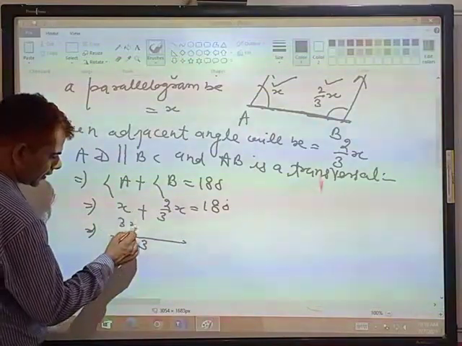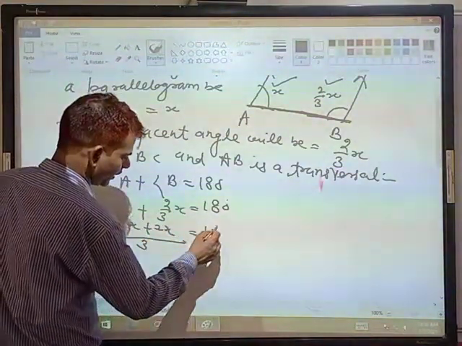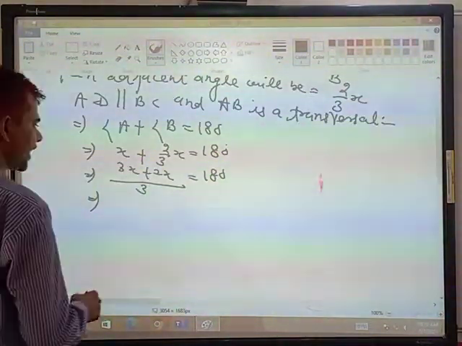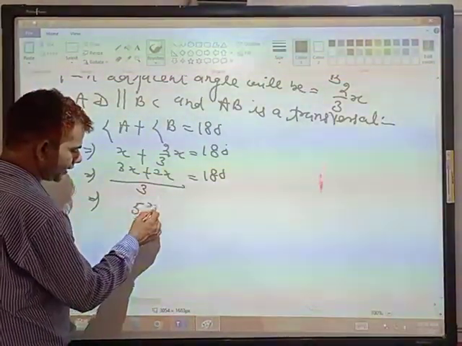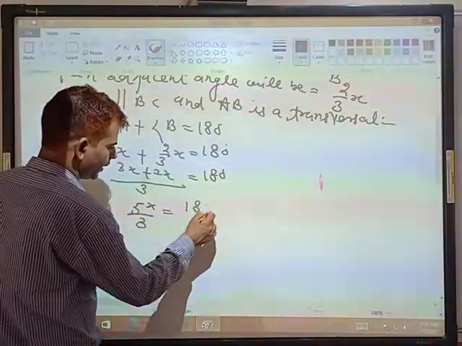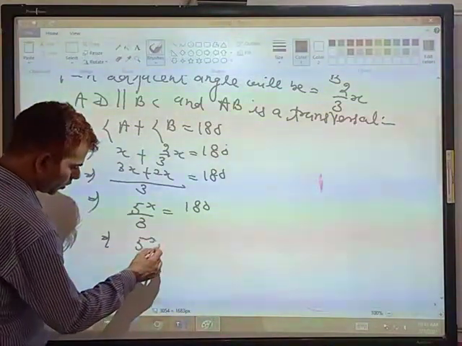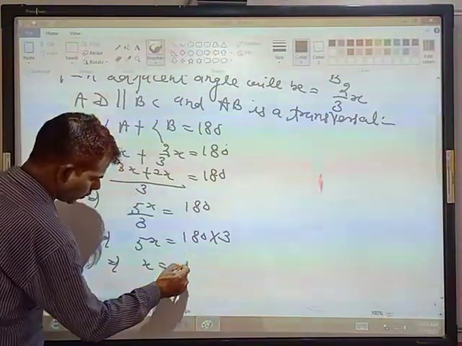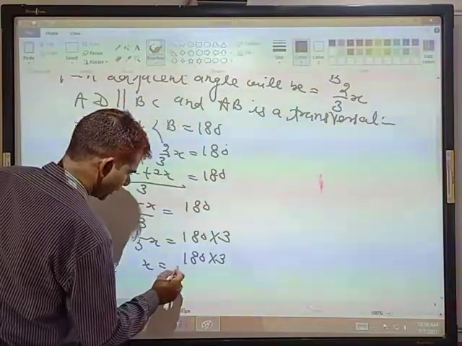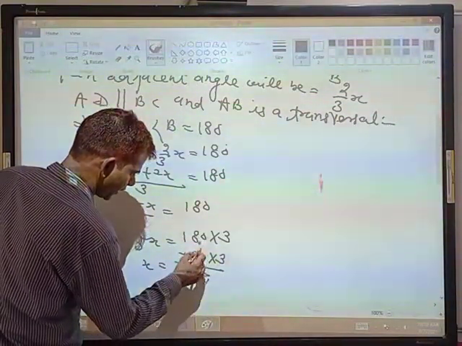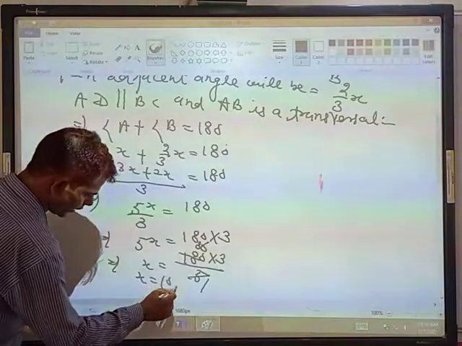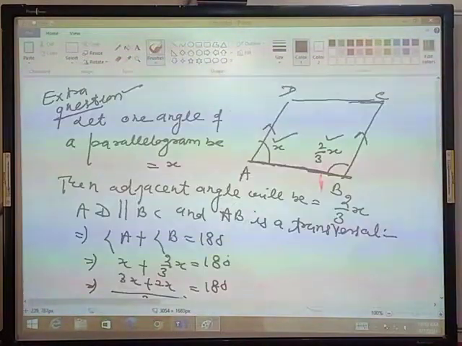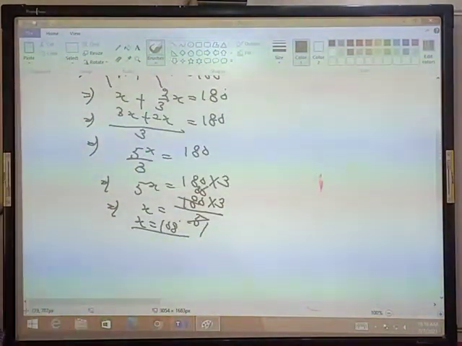That is 3x plus 2x equals 180 degrees. Now it becomes 5x by 3 is equal to 180 degrees, and 5x is equal to 180 into 3. x is equal to 180 into 3 by 5, that is 36 times 3. x is equal to 108. So your angle A will be 108.